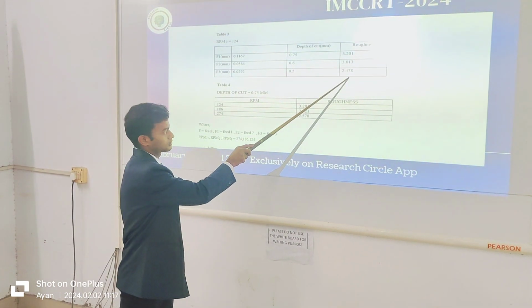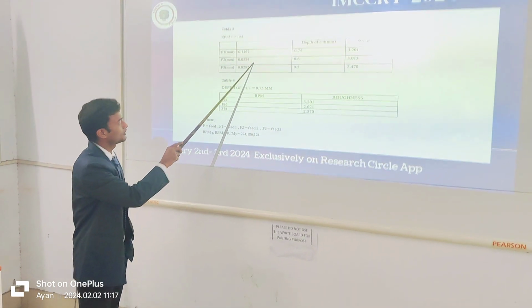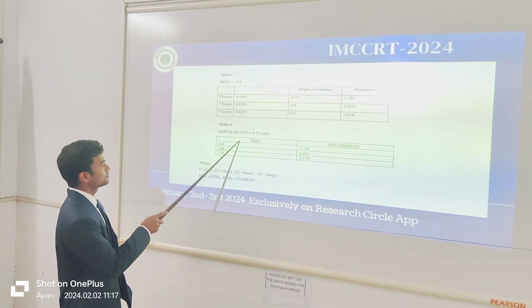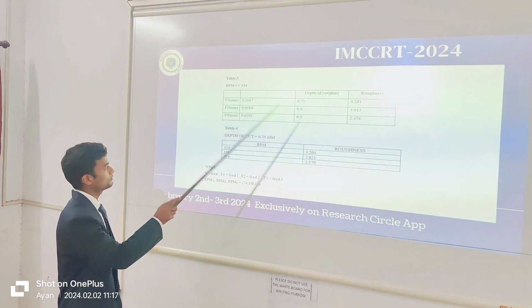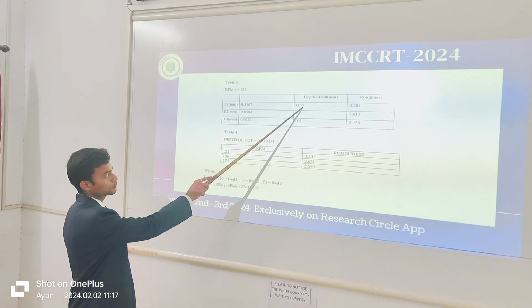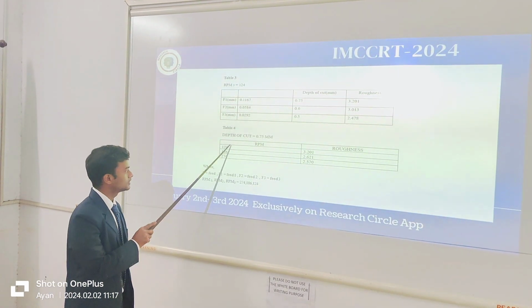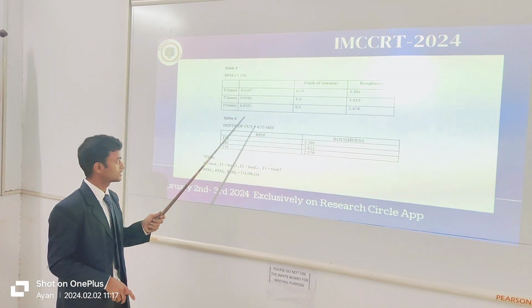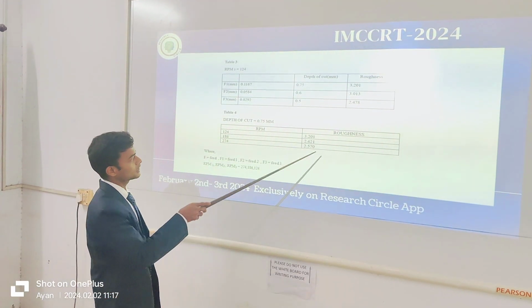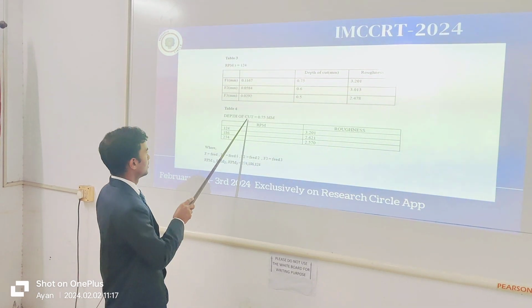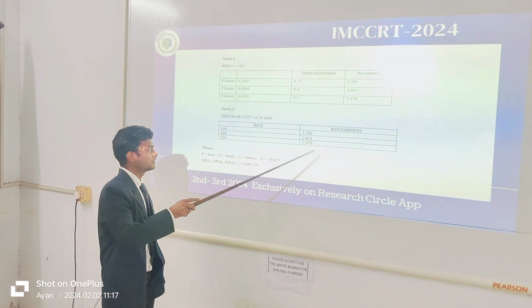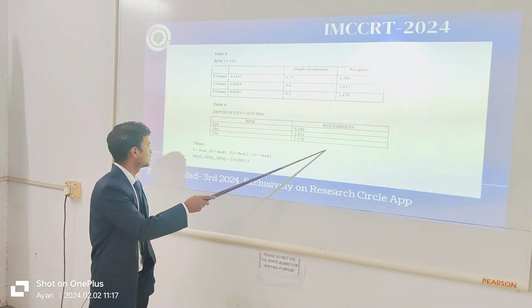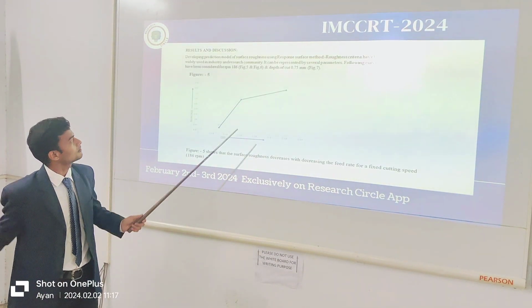Then it affects the roughness, and we are decreasing the feed. So this is also affecting the roughness. Now in the fourth slide, we thought that if we keep the depth of cut as 0.75, then we are increasing the RPM, as we have taken the same RPM in the first, second and third slides. We checked in the graph what result is coming. The result is the same: when the RPM increases, the roughness also decreases. Due to that, we have the graph result.